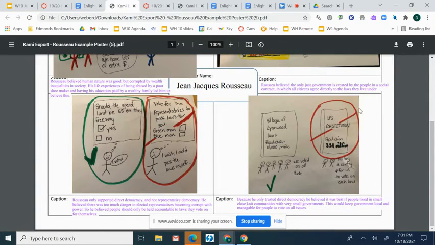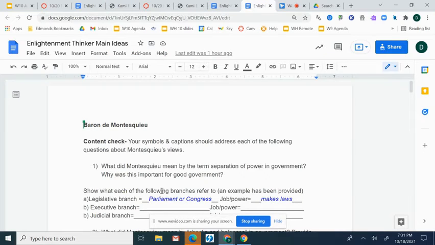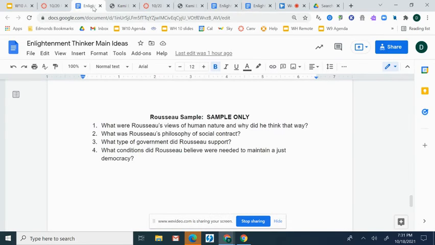Okay. So these are just some illustrations that explain Rousseau's basic ideas. And each question from the main idea checklist is what I used, let's see, I think it's this one, to kind of guide what I drew my illustrations about.